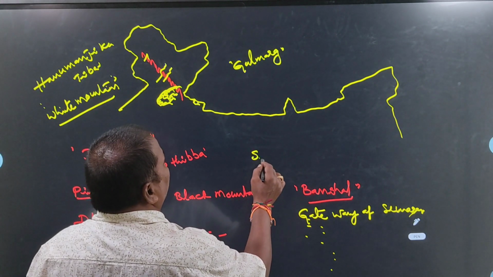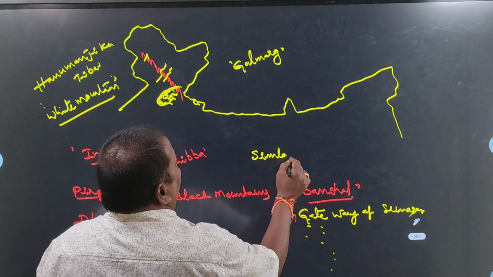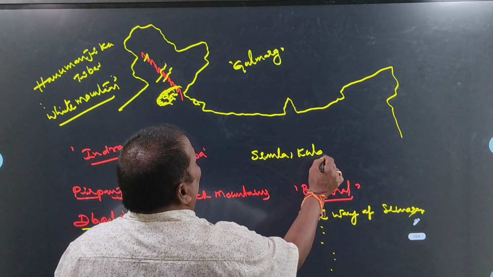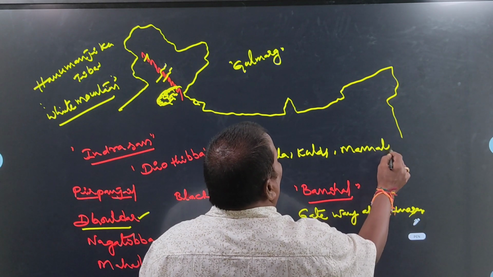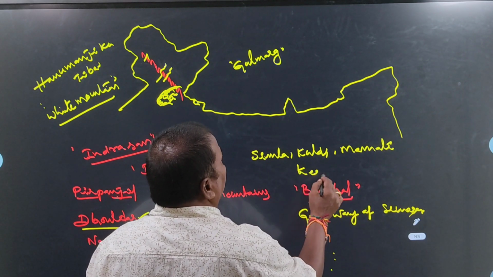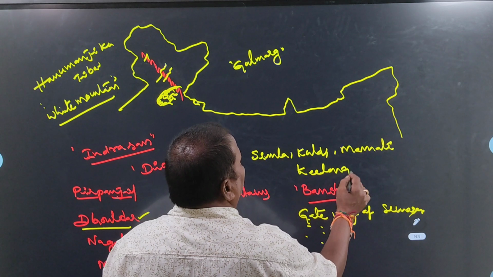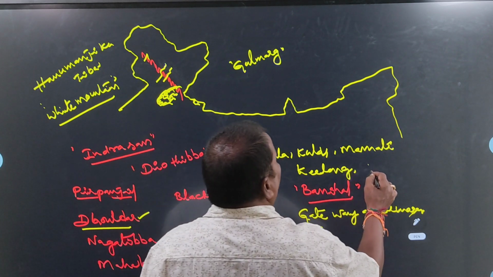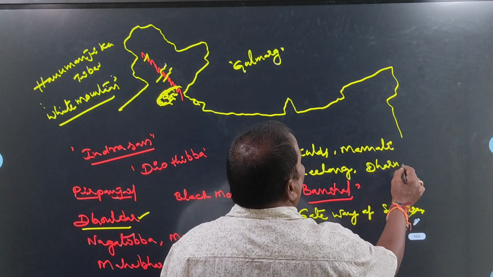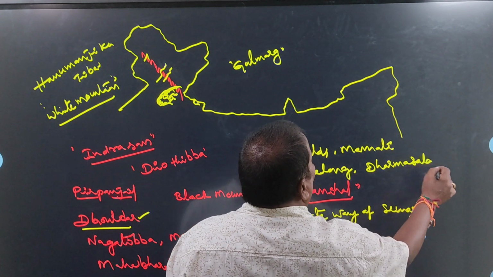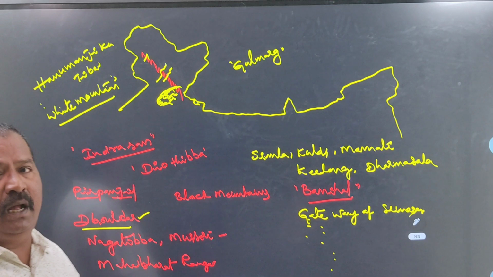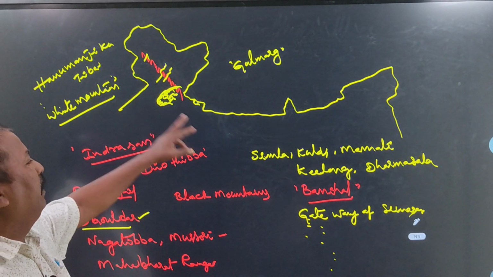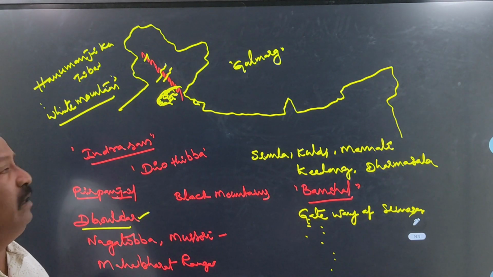Shimla, Kulu, Manali, Keelang, Dharmashala. Shimla, Kulu, Manali, Keelang, Dharmashala. These are the main important summer resort areas in Himachal Pradesh.